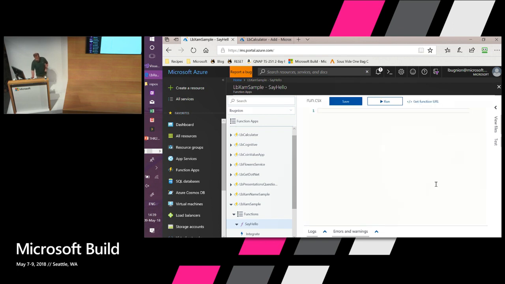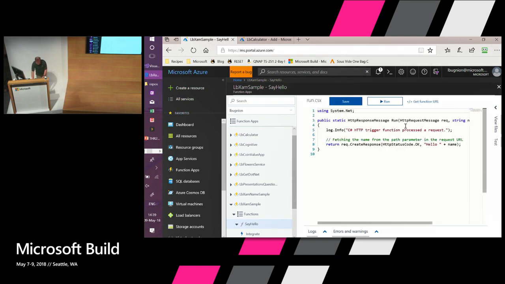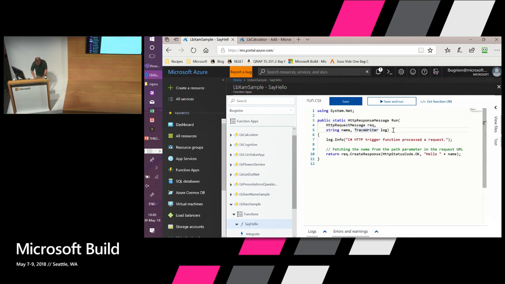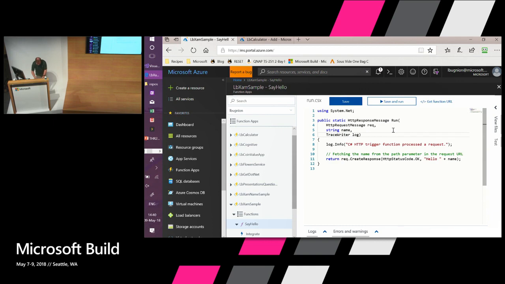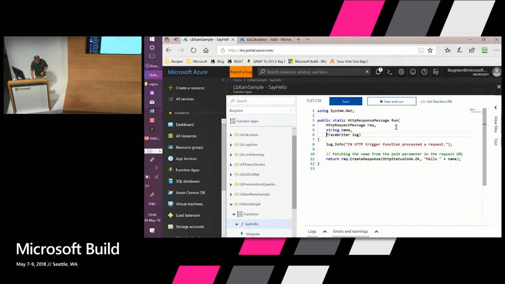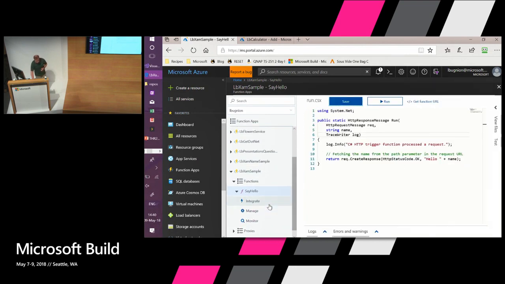So the first thing I want to understand when I have my function here is how do I get the parameter? So you see I have here something which is called name. I'm going to make that a little bit bigger so that people can see it. So how do I get this name here? Well, it is actually going to be extracted from the URL by the function runtime.